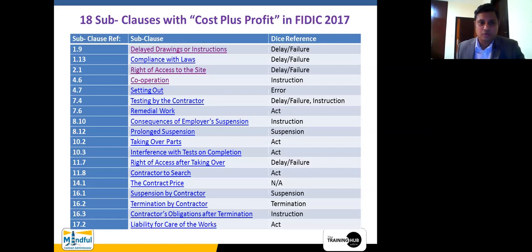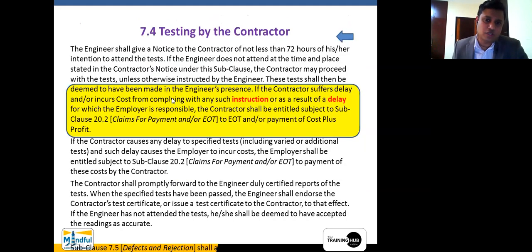Now let us go into the next one, which is called testing by the contractor, which we discussed, but not in terms of the instruction. We discussed this in terms of the delay. Now let us understand how an instruction affects this sort of a delay within this sort of a generation of a claim pertaining to the cost plus profit.